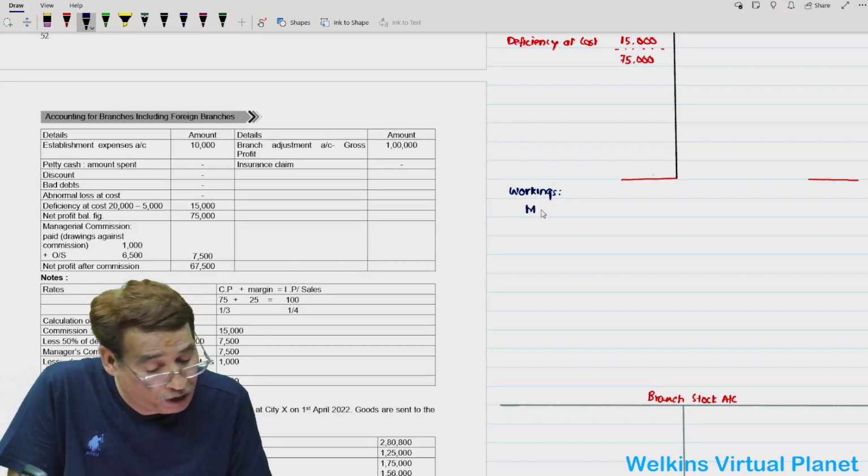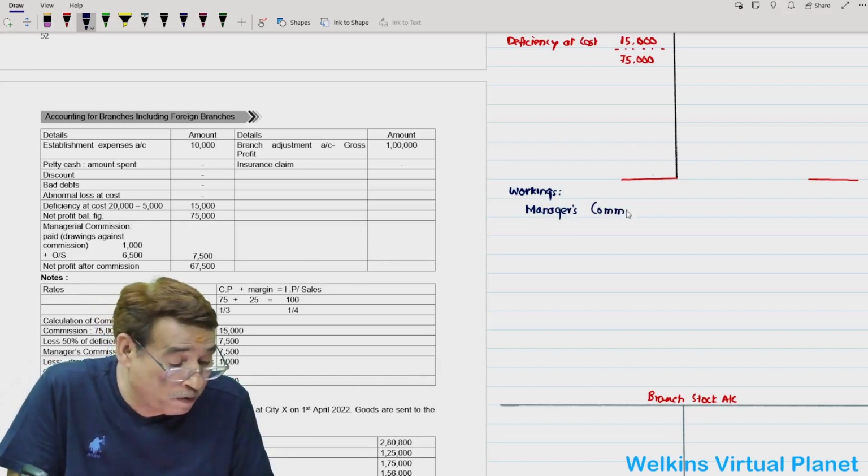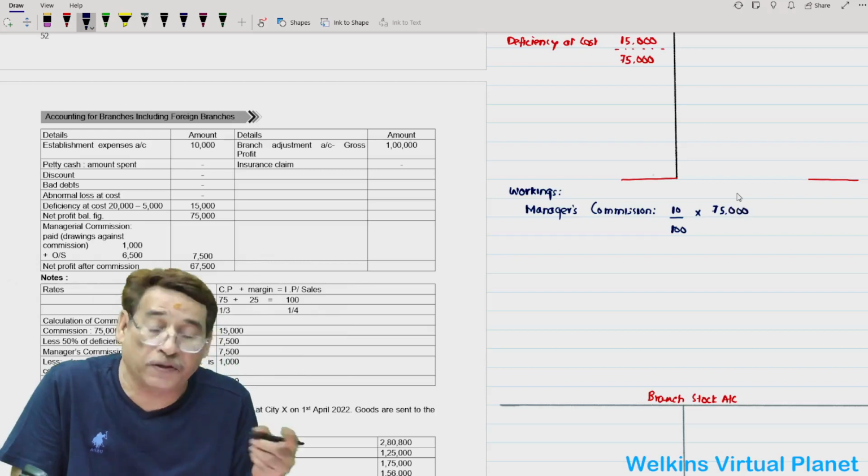Manager's commission. How much will be the manager's commission now? You have the net profit. So manager's commission as per your contract will be 10% of the net profit, because it is simply given that you would be given 10% commission.